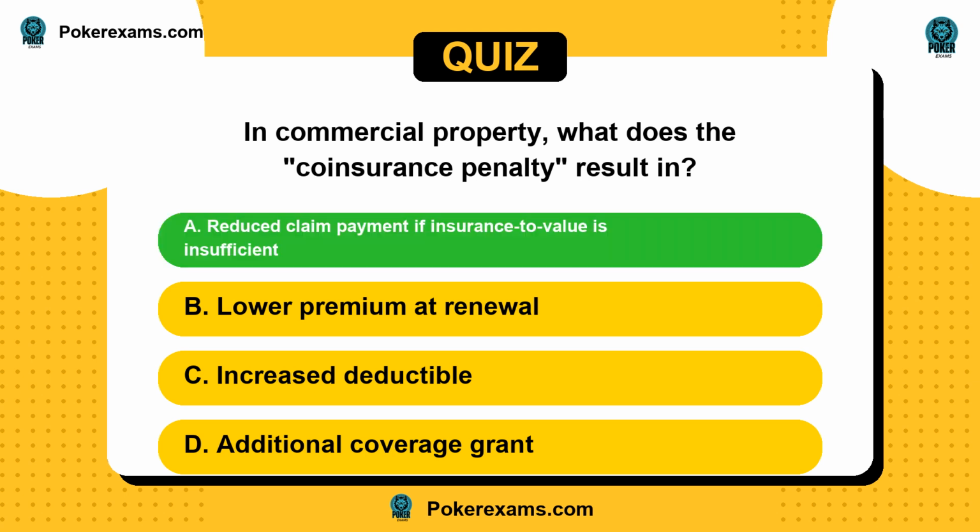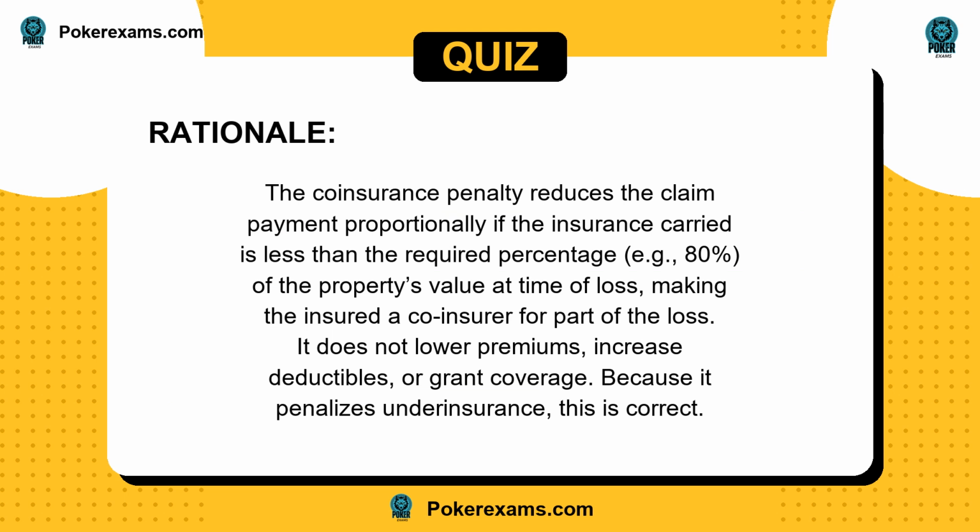The answer is A. The coinsurance penalty reduces the claim payment proportionally if the insurance carried is less than the required percentage, e.g., 80%, of the property's value at time of loss, making the insured a co-insurer for part of the loss. It does not lower premiums, increase deductibles, or grant coverage. Because it penalizes underinsurance, this is correct.